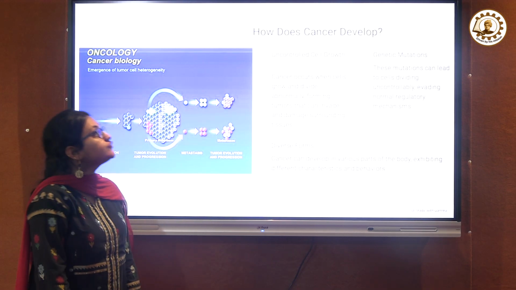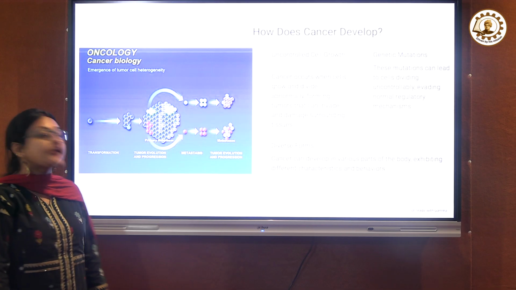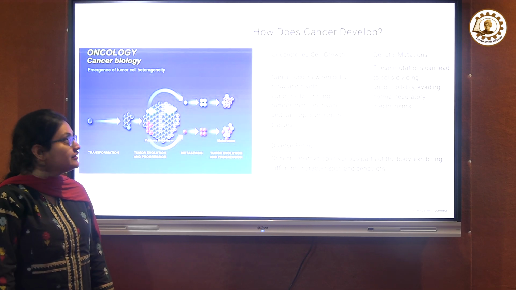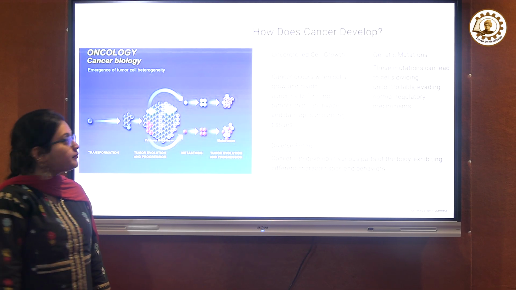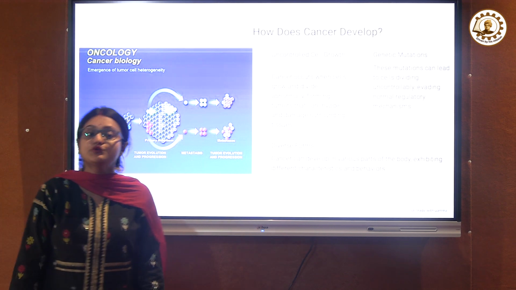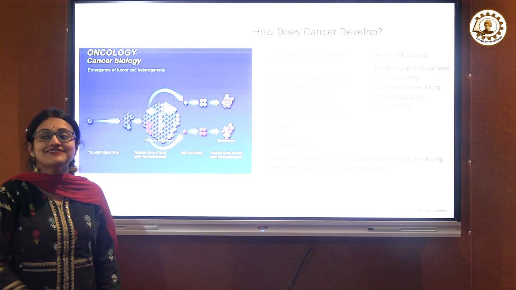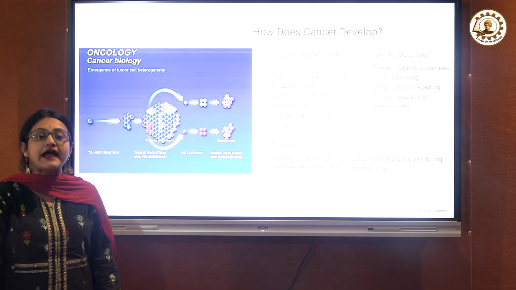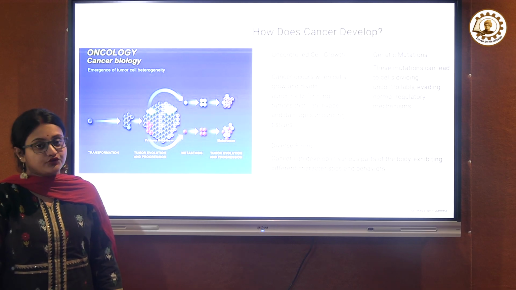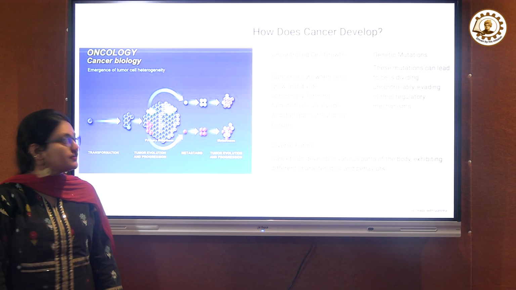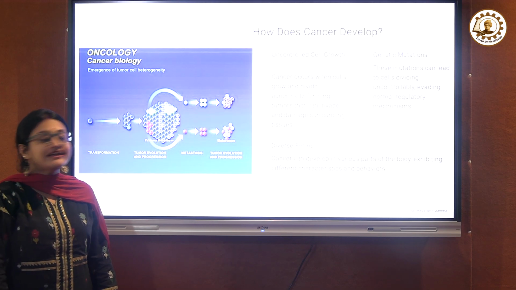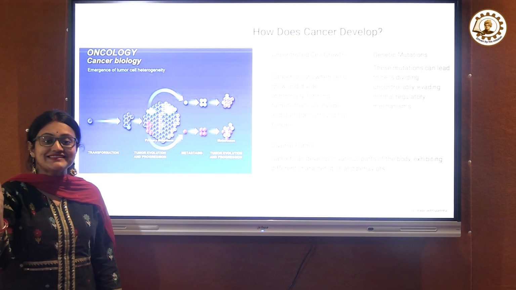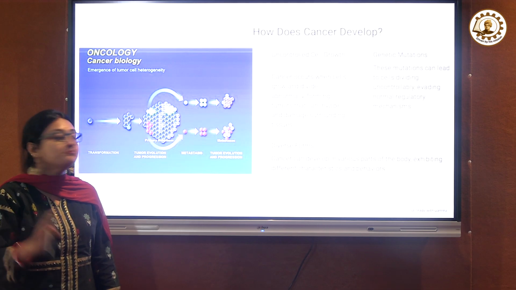Uncontrolled cell growth, I already talked about. It is a reason for cancer cell development. Another one is genetic mutation. We all know that the genetic bases in DNA are called adenine, guanine, thymine and cytosine, or in RNA it's uracil other than thymine. But if any of the bases change, then it causes mutation.